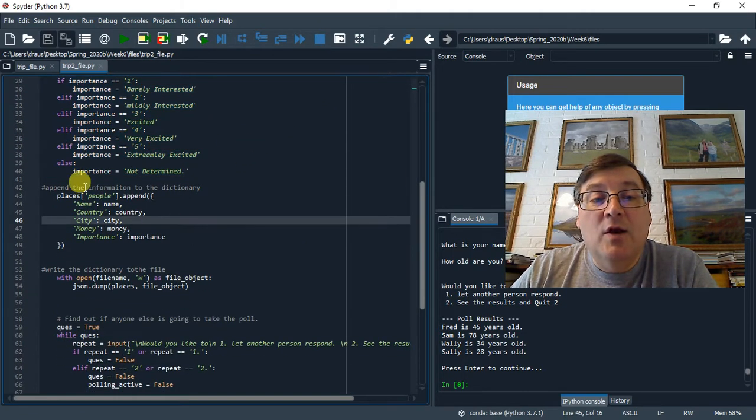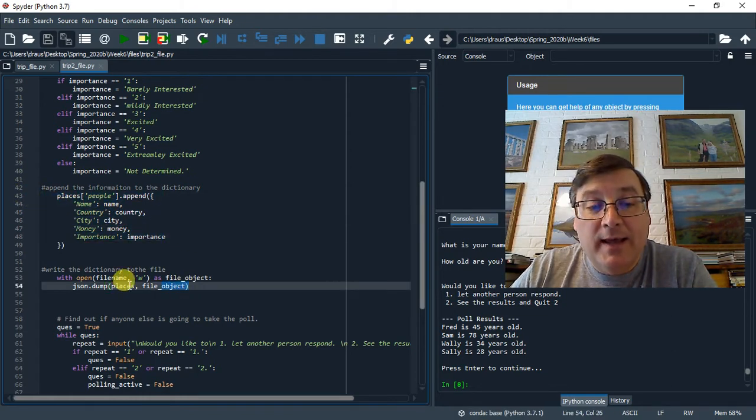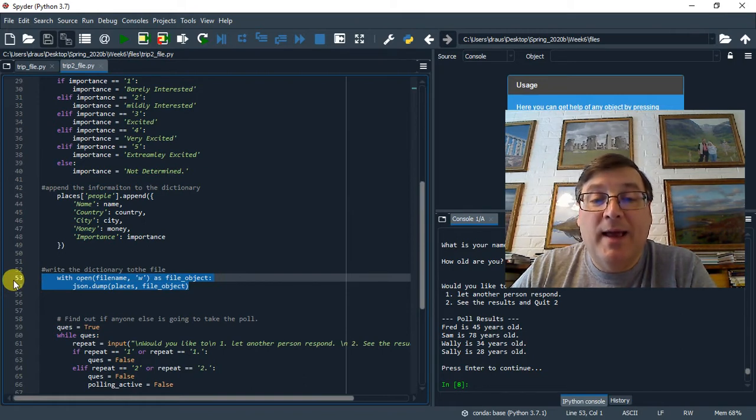And then we have that all stored in a list. And then we add those values into the dictionary, and then we again dump the entire dictionary back to the file name. So we're doing the same thing, reading the entire dictionary in and then writing it back out.